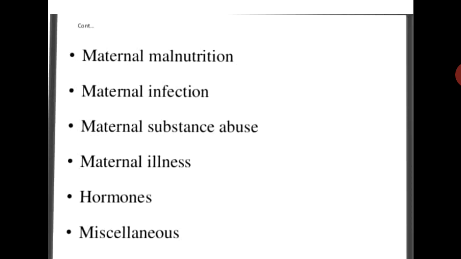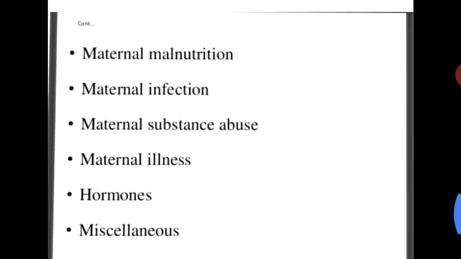Then the mother comes under maternal malnutrition, and it can lead to protein energy malnutrition in the children, and the mother can also be anemic. Anemia can lead to intrauterine growth retardation.